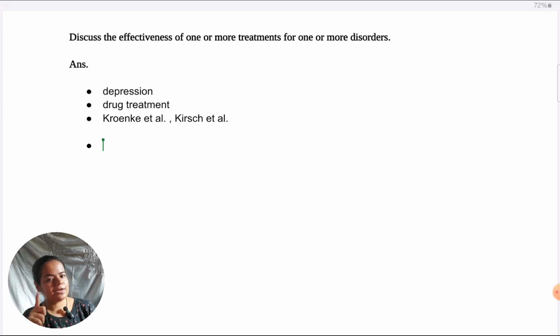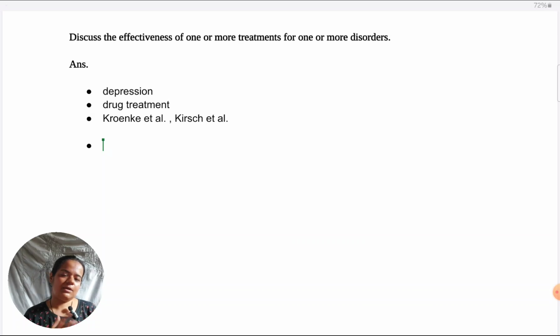So I thought, why not have one answer in which I take the argument counter argument format. Just to show you how essentially all formats are the same, because argument counter argument is like another argument. But at the same time, if that is your way of preparing, I'm giving you an example of that. So that's why I've taken drug treatment.